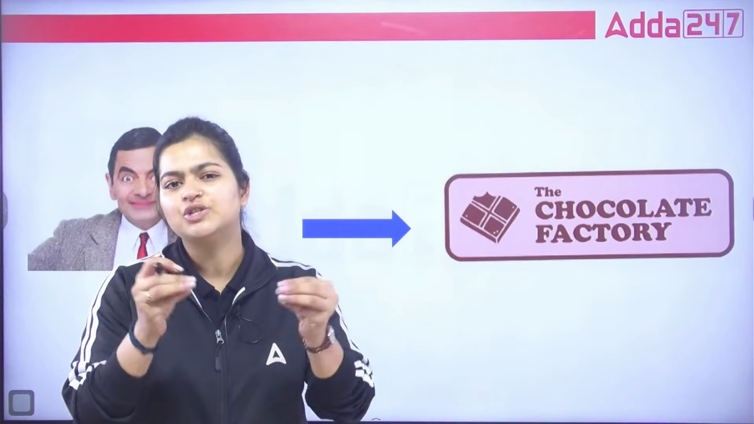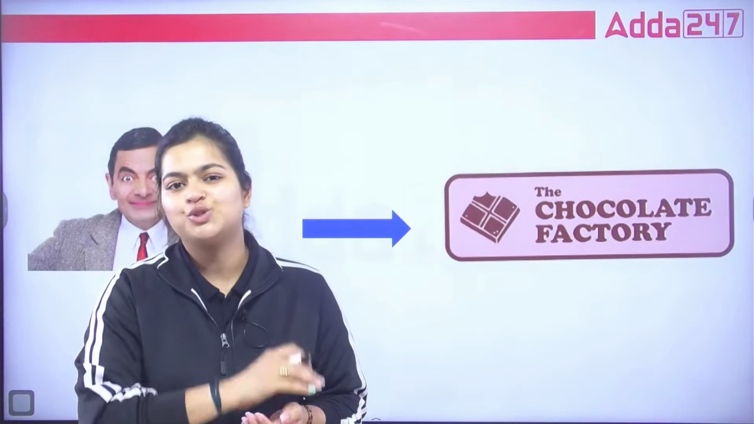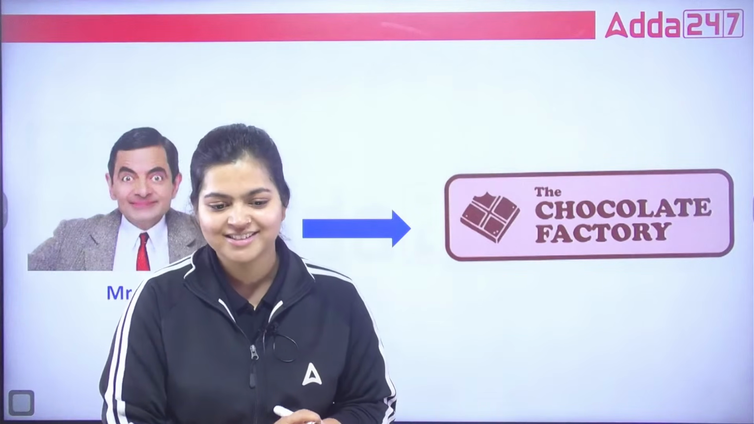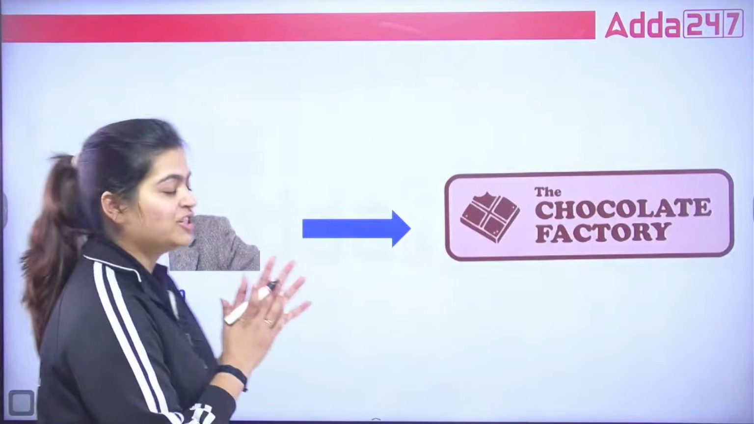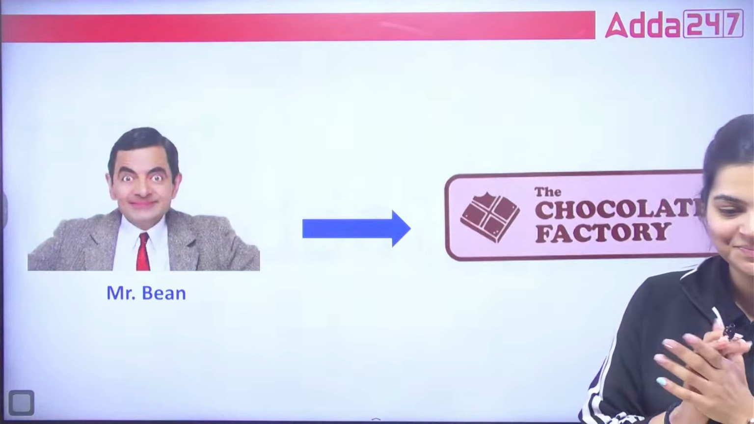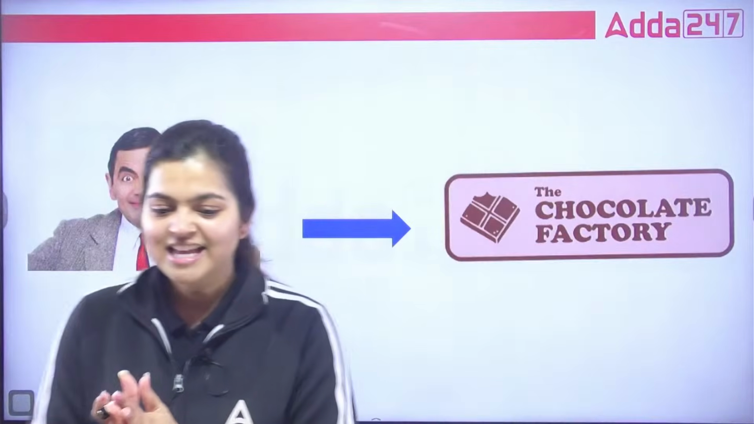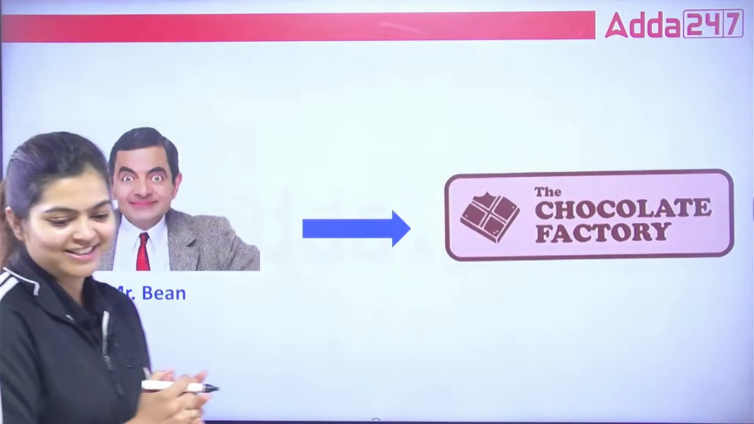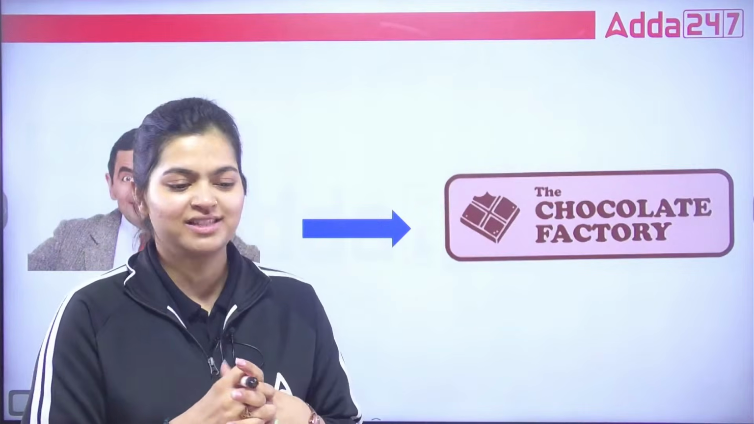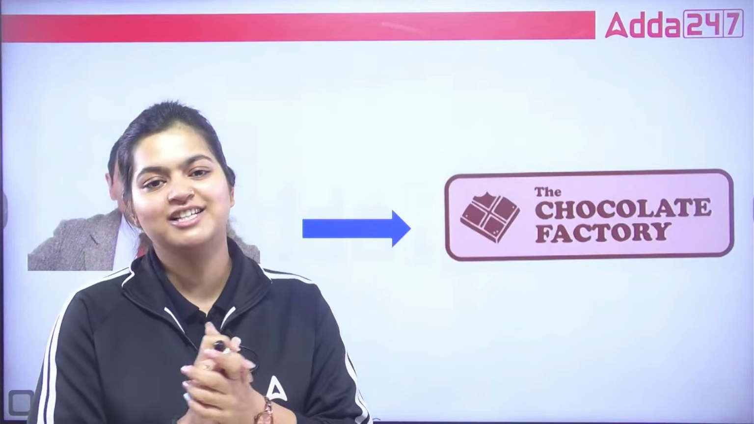But what is the initial thing that Mr. Bean needs to arrange? Can you tell me that thing? Tell me. What do you think? What is the first initial thing Mr. Bean wants before he starts his business? Can anyone tell me? What is the first initial thing? Let's take a guess. How many of you can tell me the correct answer? Anyone? Hi, Sandeep sir. Can you tell me? What is the first thing Mr. Bean wants before he starts this factory?